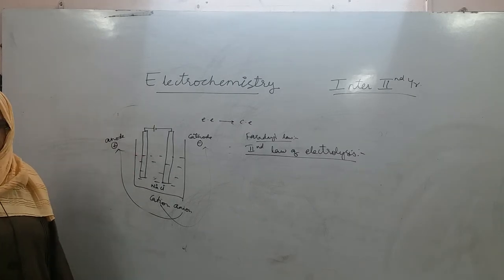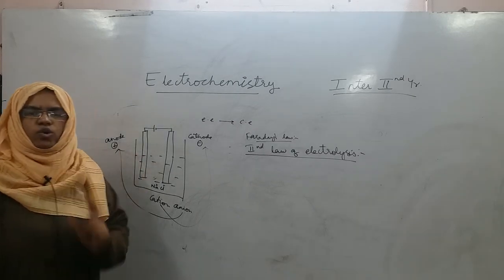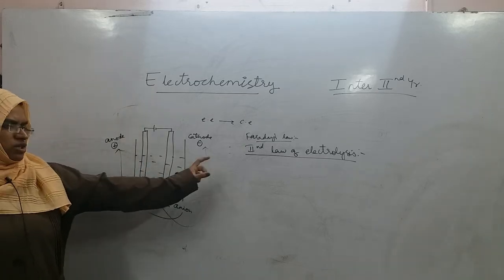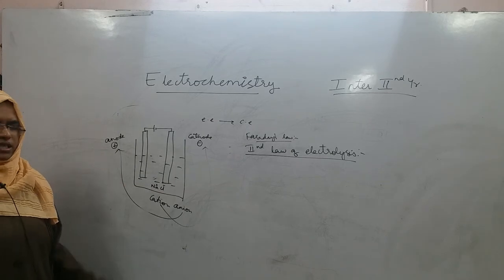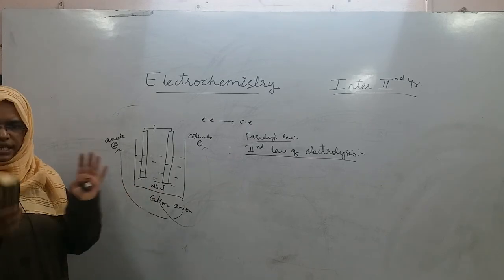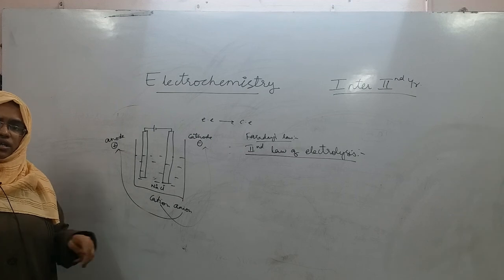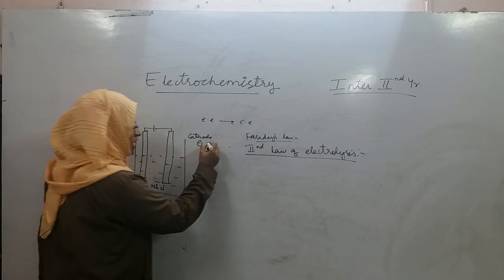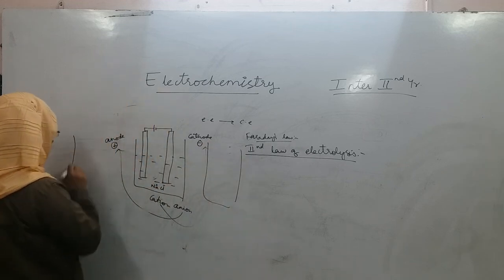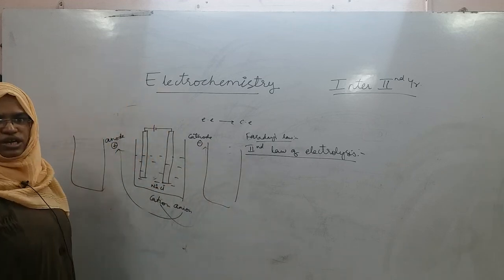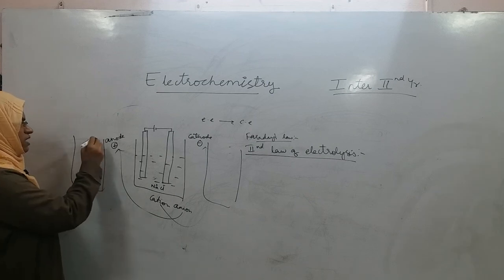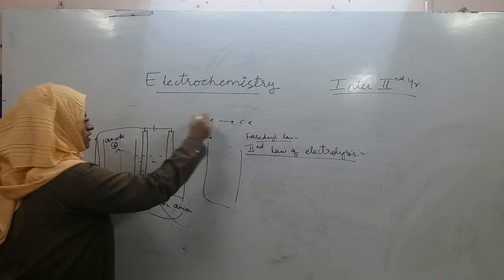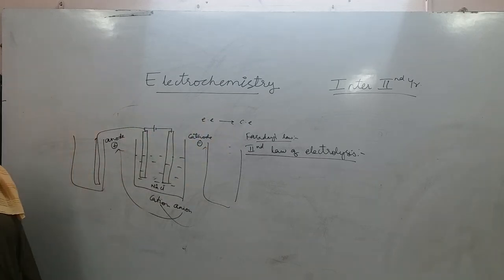That was Faraday's first law of electrolysis, which we have seen when only one electrolytic cell was taken. But whenever you take electrolytic cells connected together in series, that means one electrolytic cell, beside that another electrolytic cell, beside that another, two or more electrolytic cells are connected in series. How will they be connected? Anode of this cell is connected to cathode, like that cathode will be connected to anode. That's how series connection is made, right?